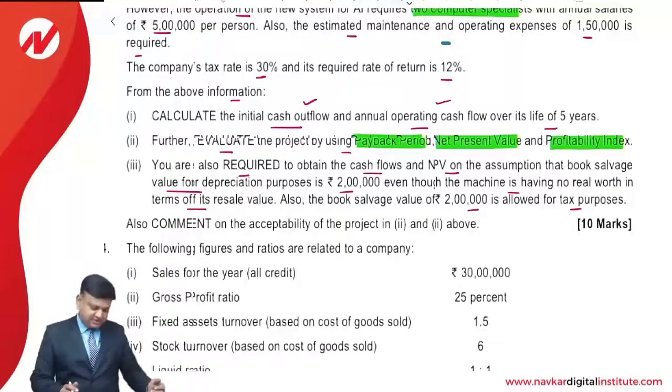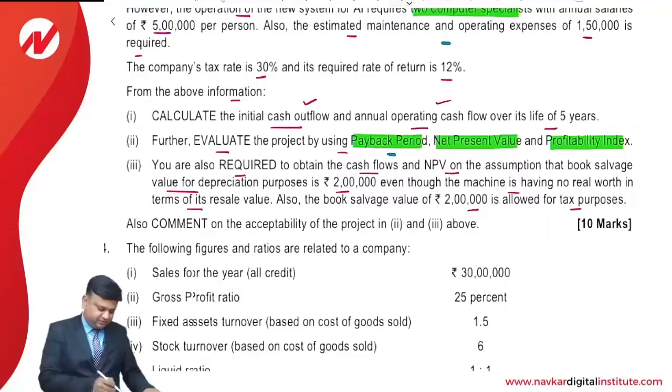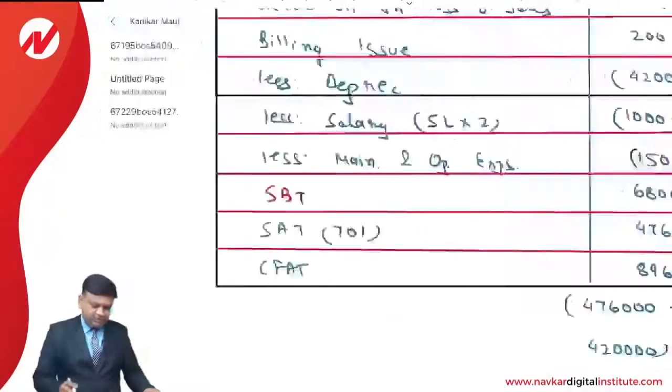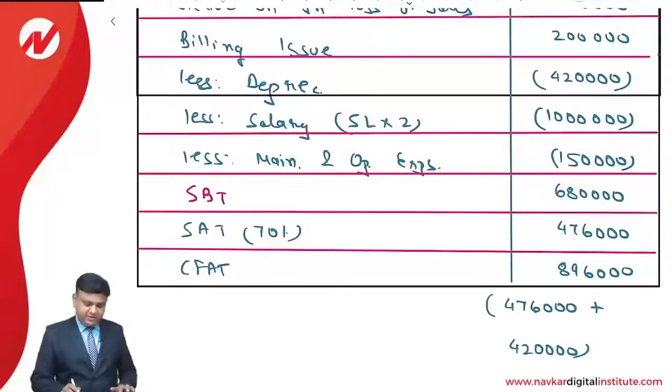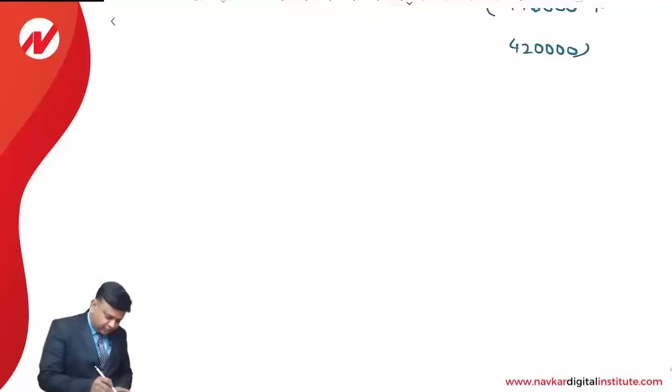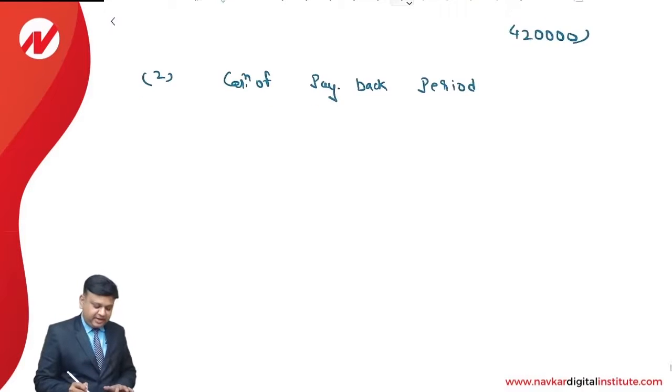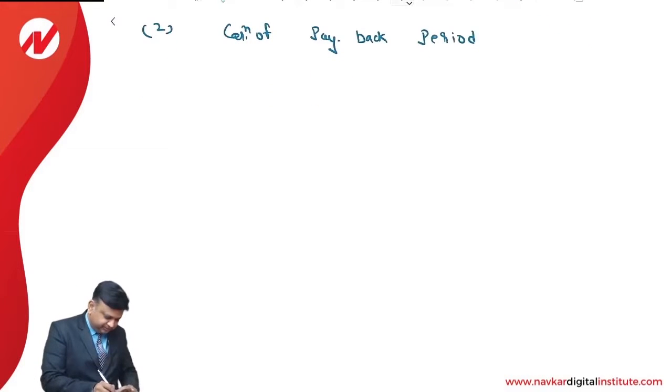The second part of the question says evaluate the project using payback period method, meaning we are required to compute the payback period of the project. So, answer for the second part: calculation of payback period. It can be calculated by two methods.